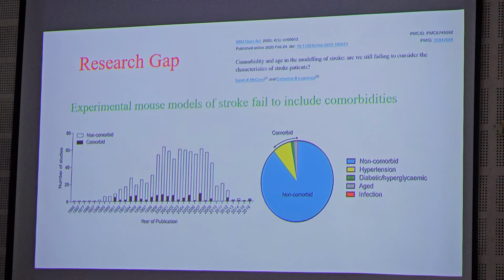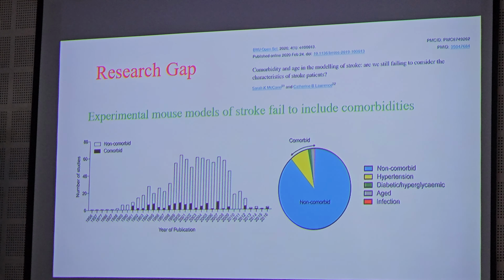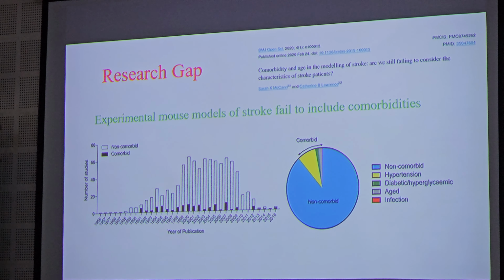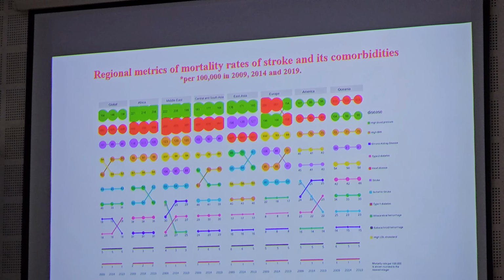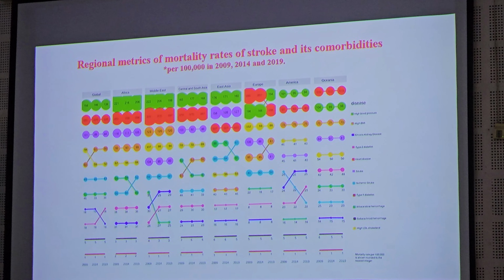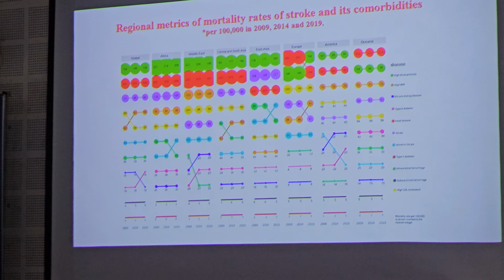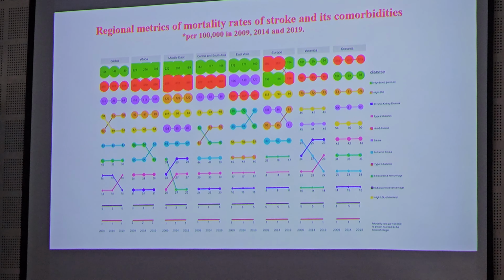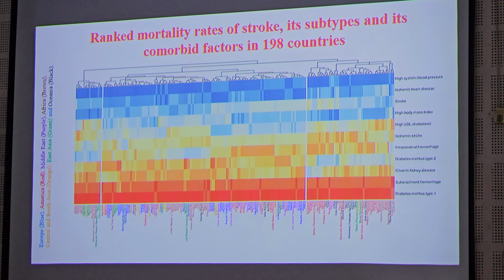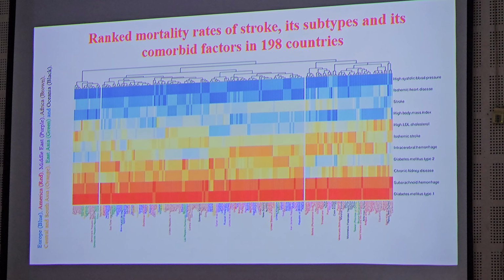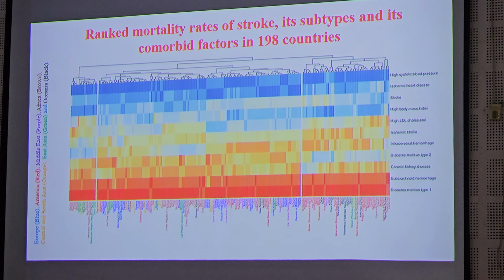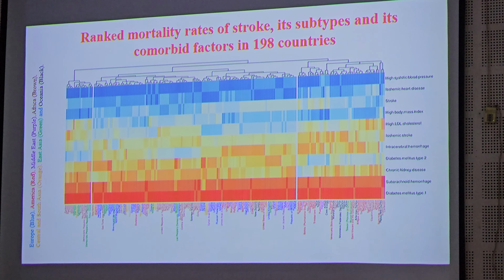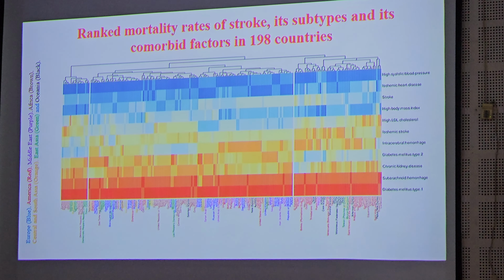So what we did is we thought, let us investigate whether stroke and its comorbid conditions across 204 countries actually inherit in the same way. We looked into all the 204 countries, and this is about the mortalities, and we have done it for the incidence and all from 2009 to 2019. Overall, these are the various 198 countries for which the data has been presented here. You can see that the color coding pattern shows prevalence differences or mortality differences across the countries.